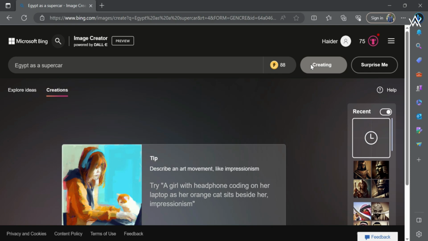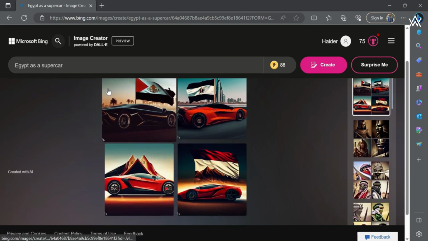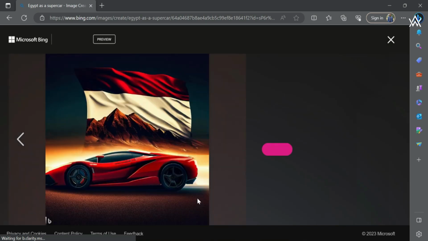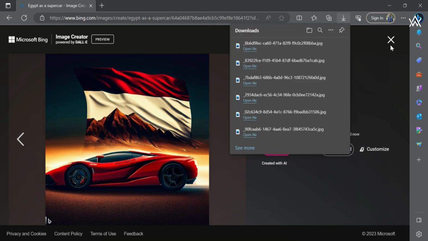It is a really interesting question, and it's based on your creativity, because Dall can create anything. It's all about you imagining stuff. So here you can see this is a Lamborghini and it's in Egypt and it's looking really great. So you can download that.